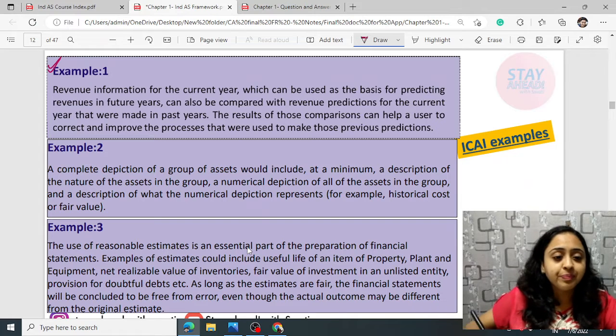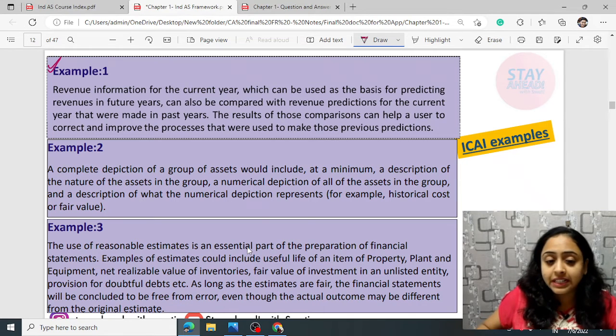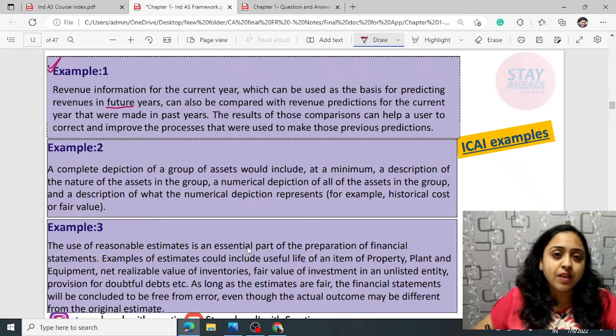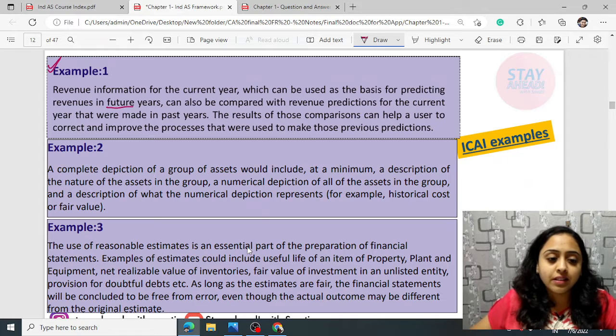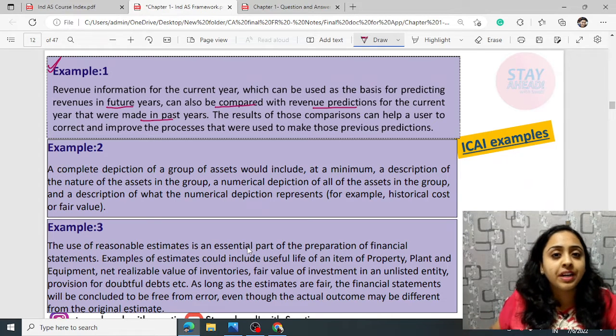First example: revenue information for the current year, which can be used as the basis for predicting revenues in future years. So this has predictive value. Read this. This is the same example of current sales, that it has predictive value and it has confirmatory value. It can also be compared with the revenue predictions for the current year that were made in the past. So it has confirmatory as well as predictive value.